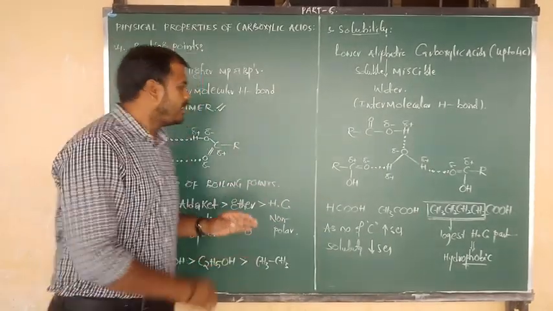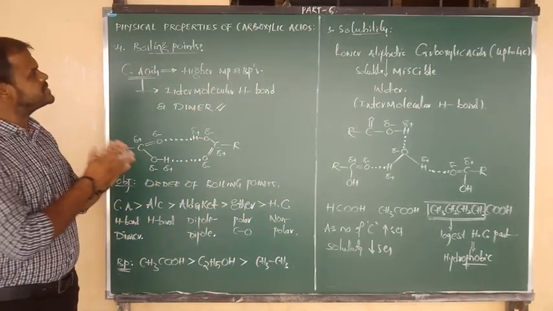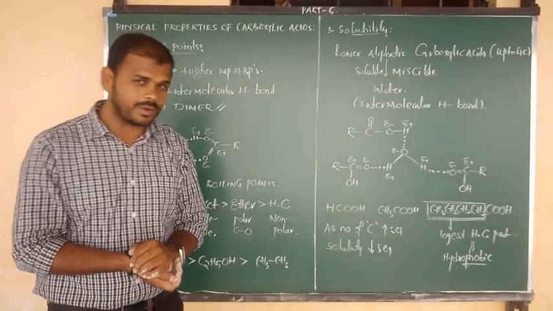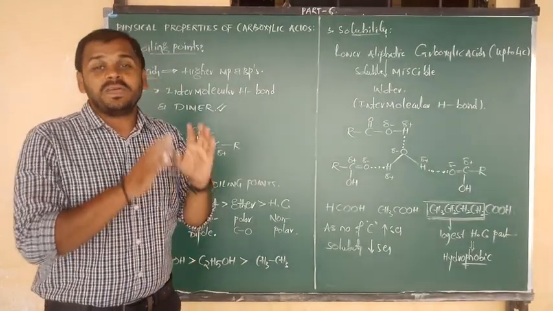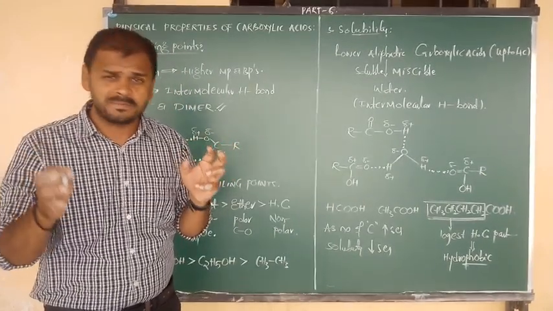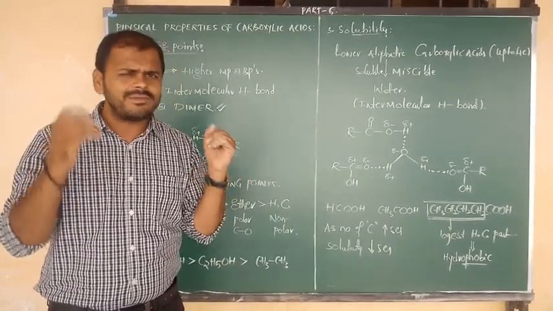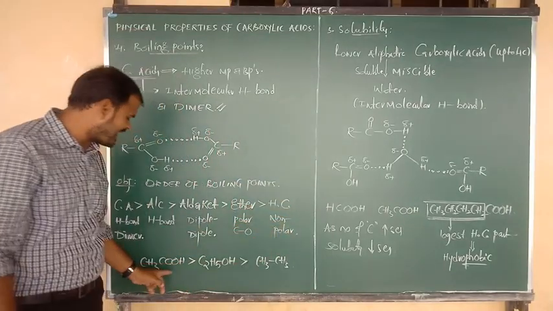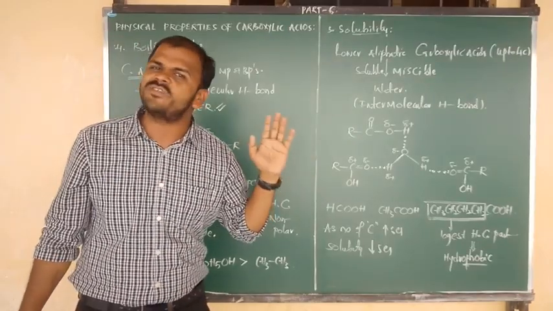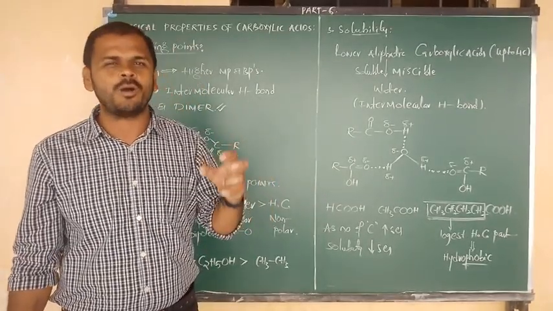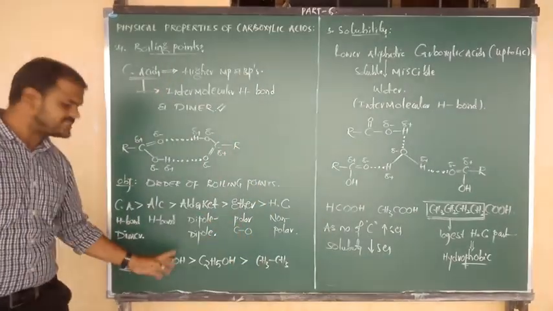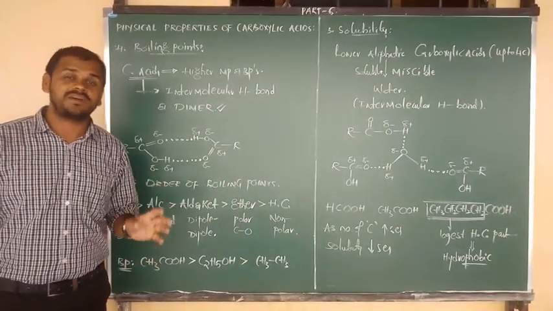Okay, all of you? Yes, this is your clear-cut story of physical properties of the carboxylic acids. Among all, most of the times in the preparations and in properties, generally we will consider the compound that is nothing but acetic acid. Multiple times we will use this word, this formula. So especially I want to say about 2 to 3 points of acetic acid, because this is a very important compound.